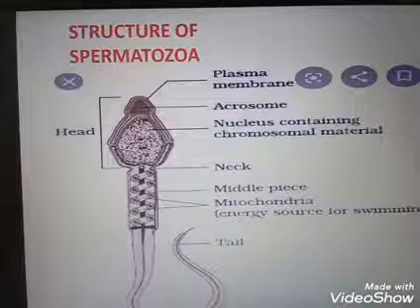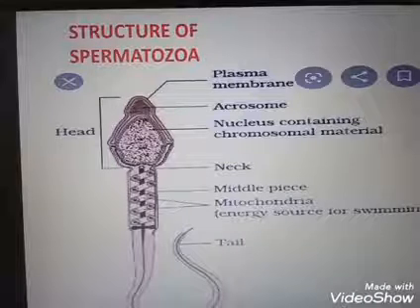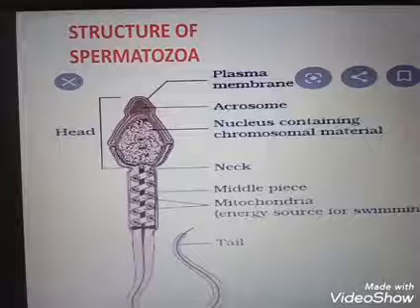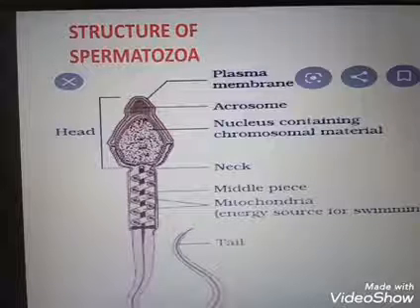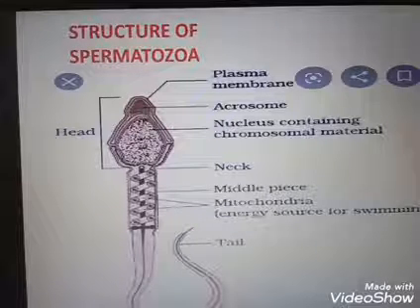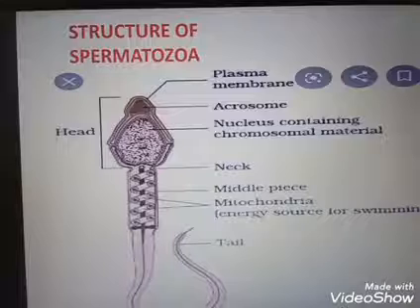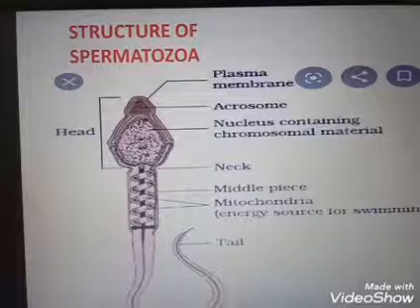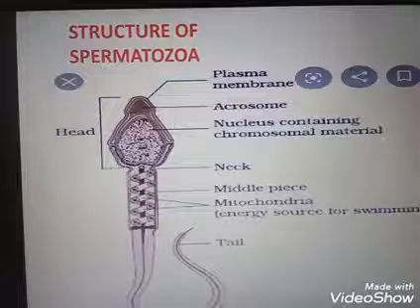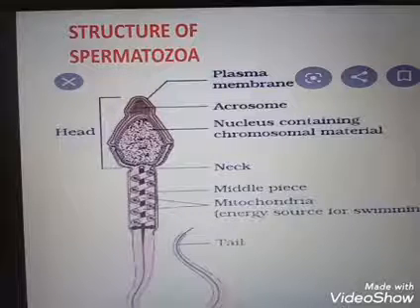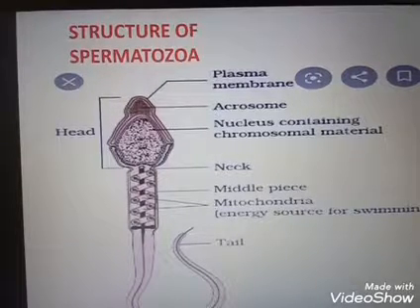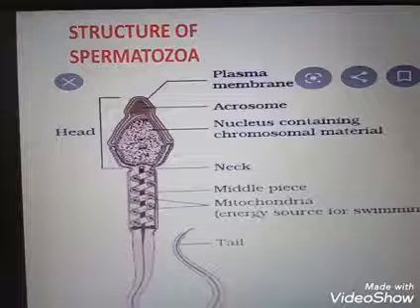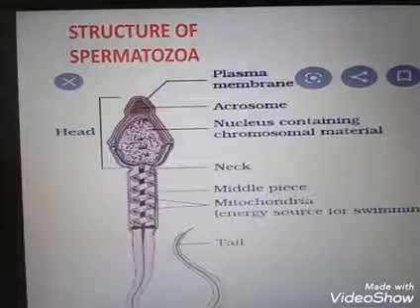A human male can ejaculate 200 to 300 million sperms during a coitus. Seminal plasma along with the sperm makes the semen. So this is about gametogenesis in the human male. A typical human sperm is a microscopic structure composed of head, neck, middle piece and a tail. The plasma membrane envelops the whole body of the sperm. An elongated haploid nucleus forms the major part.